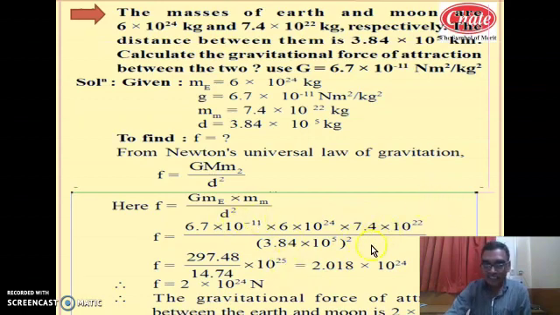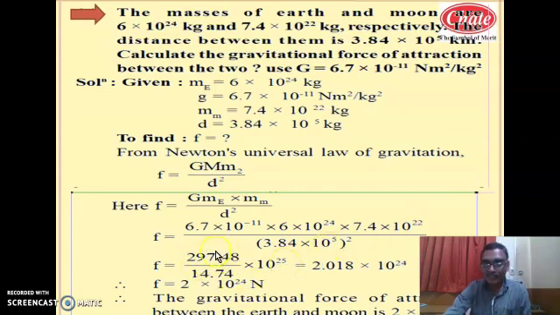How is the power of 10 calculated? For example, 24 minus 11 is 13. 13 plus 22, how much is 13 plus 22? It is 35, divided by 10 to the power 10. So 35 minus 10, it is 10 raised to 25.